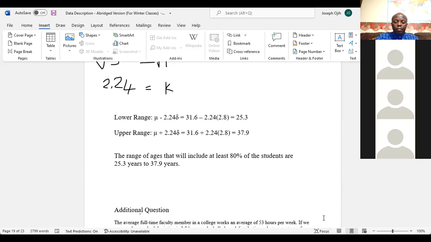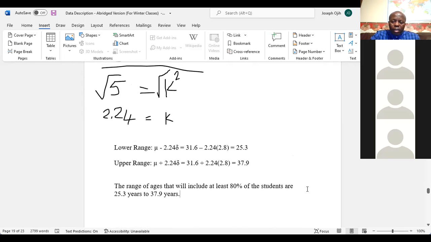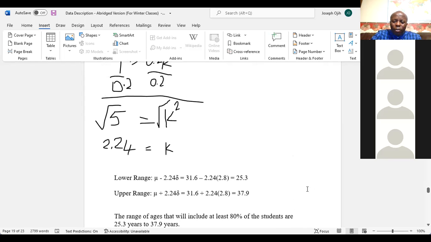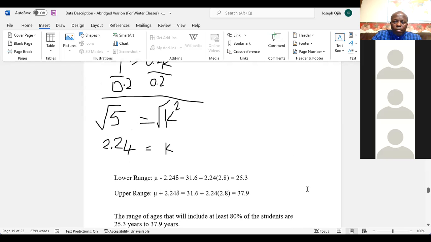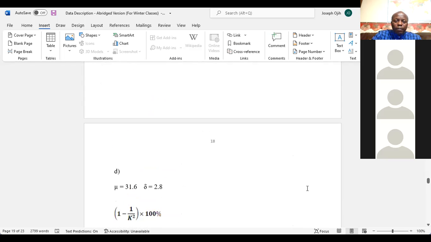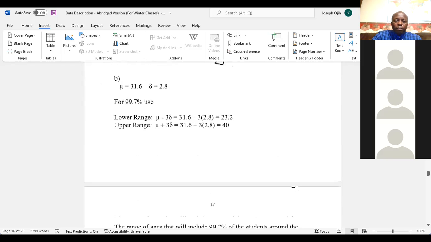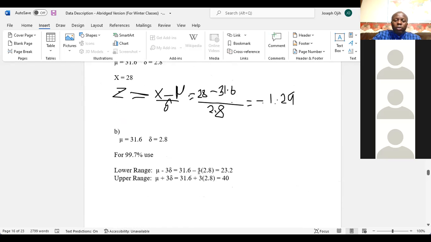Okay, I have a question. Yeah, go ahead, sir. Is it not preferable to use the mean plus the standard deviation than to go around with the 1 minus 1 over k times 100%? Is it not better to use the first formula we used to get the A and B, the B and C, than to use this one? The one we use to get the B and C, you use them because already they have the value of the K.